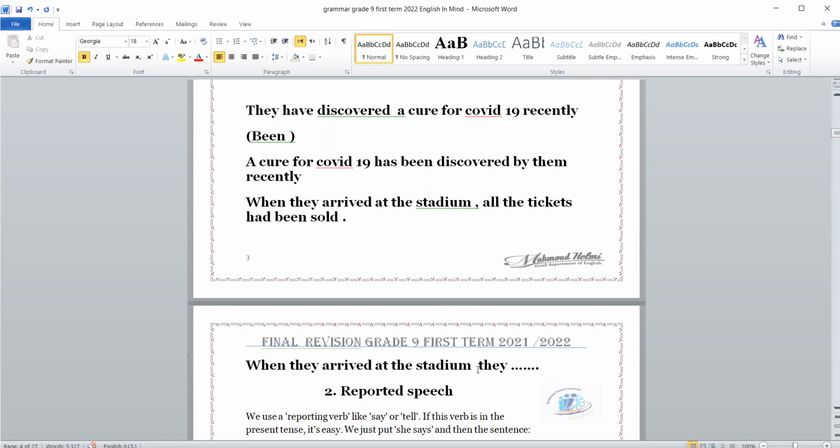I want to change it to active form. All the tickets had been sold. This is passive. So when he asked me to start, he supposed a subject for the second sentence. The second sentence here is without a subject.